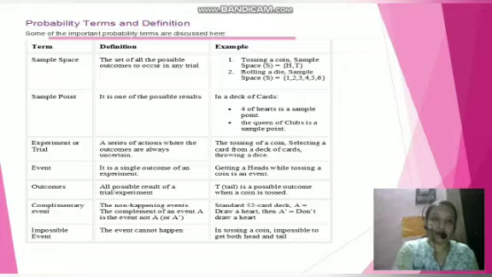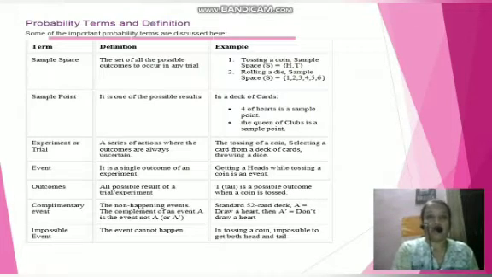Sample space: the set of all possible outcomes. Example, tossing a single coin, the sample space is denoted by S, given in curly brackets as H, T. Rolling a die: when you roll a single die, in curly brackets 1, 2, 3, 4, like that you have to write the sample space.